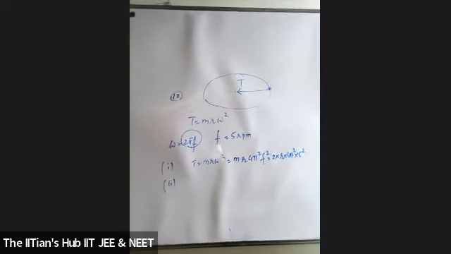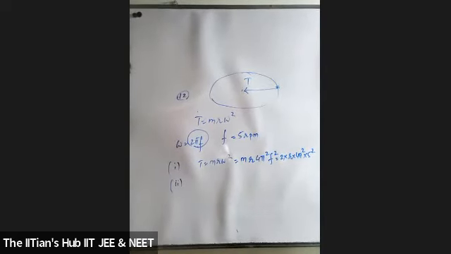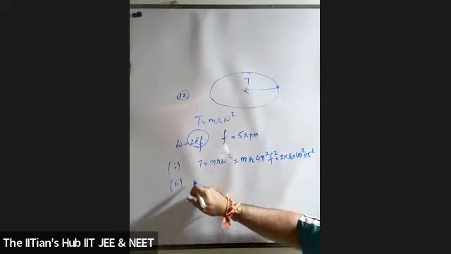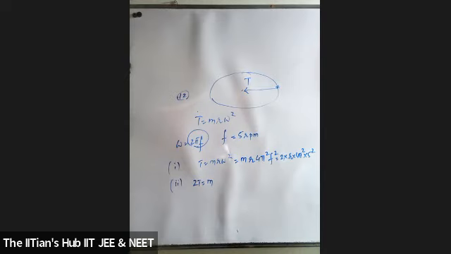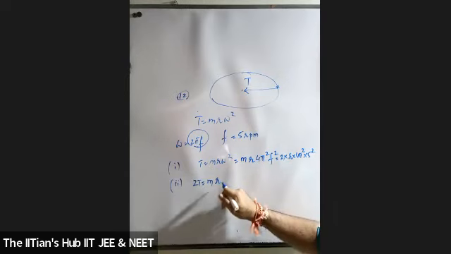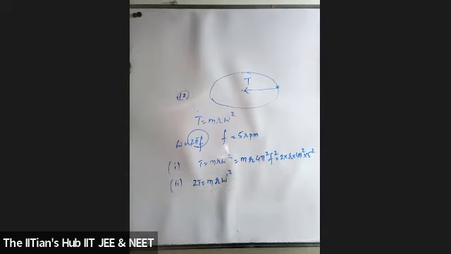Now what did they do in the second case? Students, what exactly have they done in the second case? In the second case, they are saying that keeping the radius constant, the tension of the string is doubled. Now the tension is 2T. Is the mass changing? No. Have they kept the radius constant? Yes, they made it very clear. Radius is constant. What are they telling you to find out? The new angular speed. That means they are asking for omega dash, the whole square.